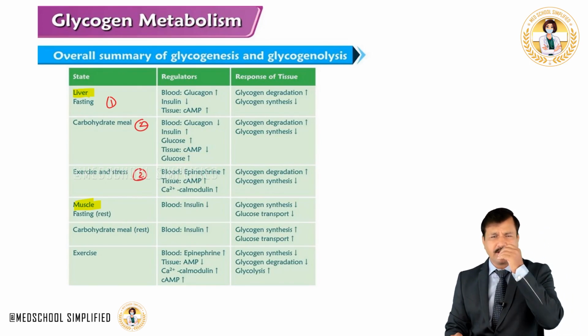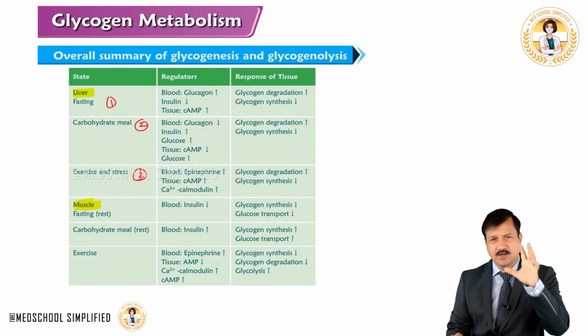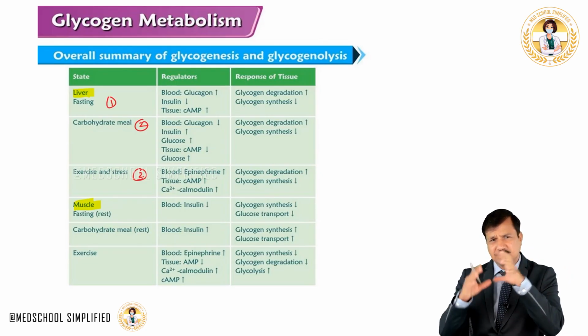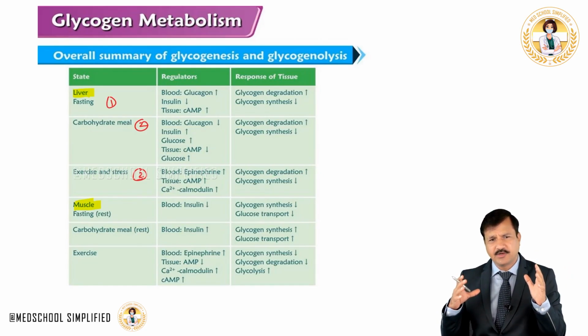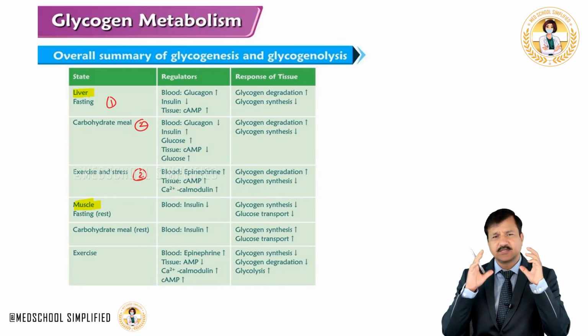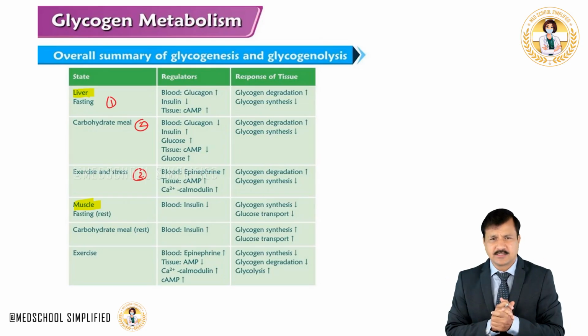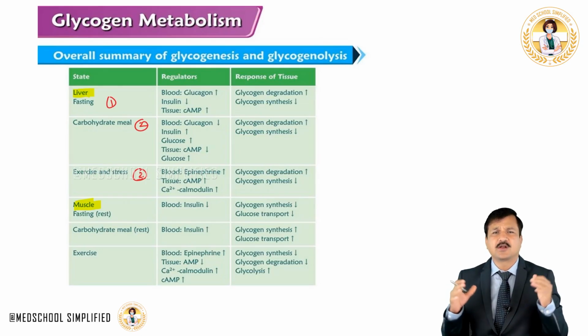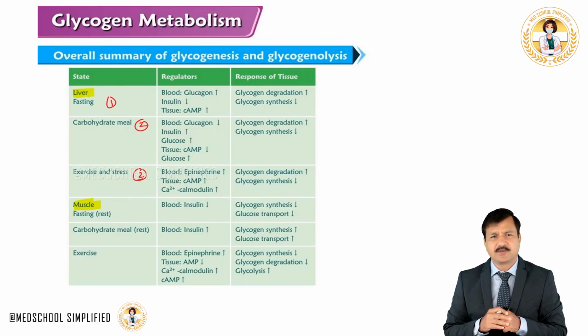All these points we have already seen with the figures and all that I have explained. So this is just an overall summary, a very beautiful table here. If you can understand and remember all these points, that's what is necessary for regulation of glycogen metabolism.